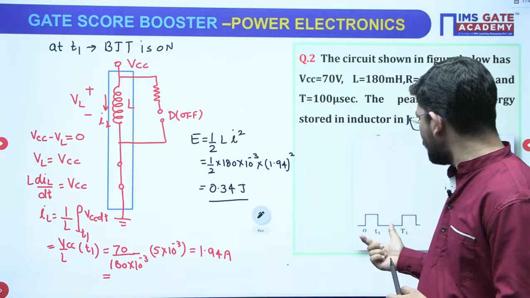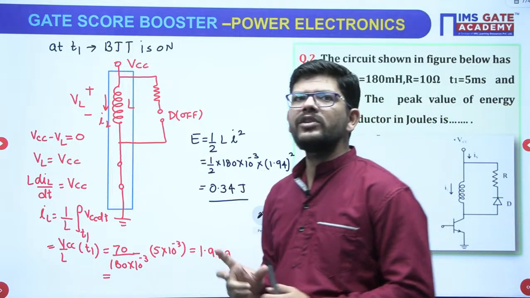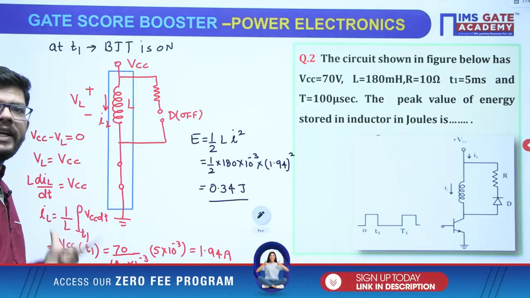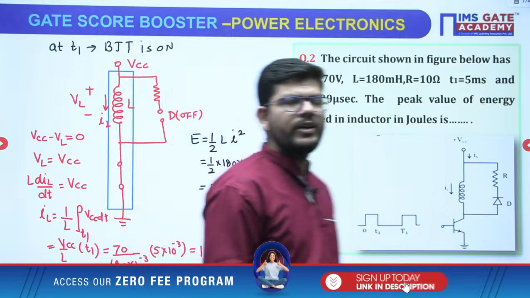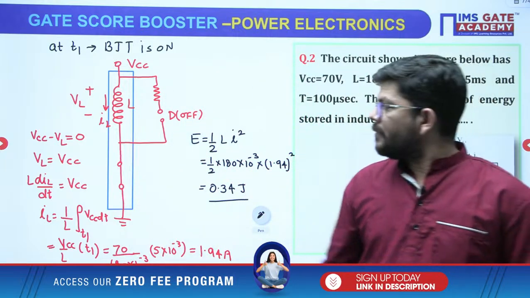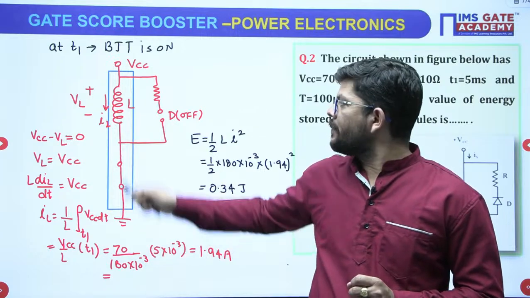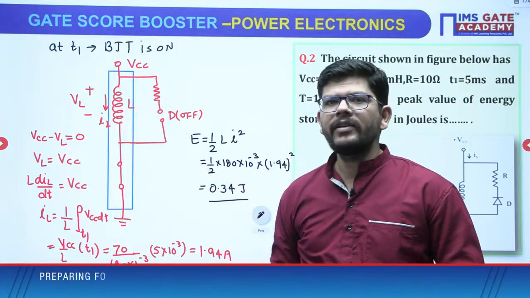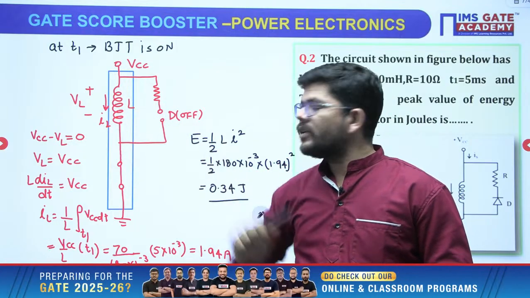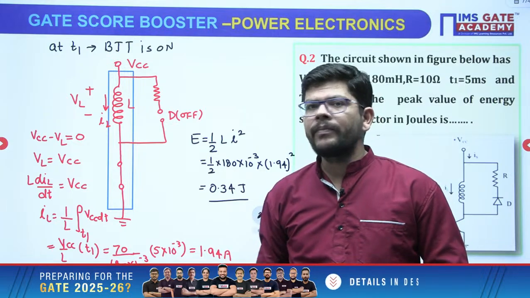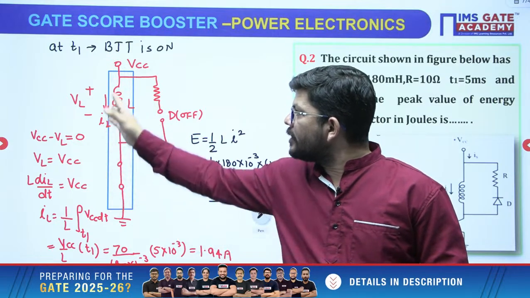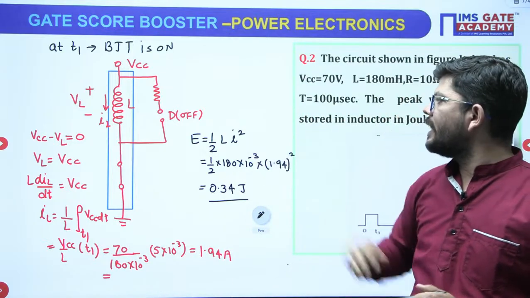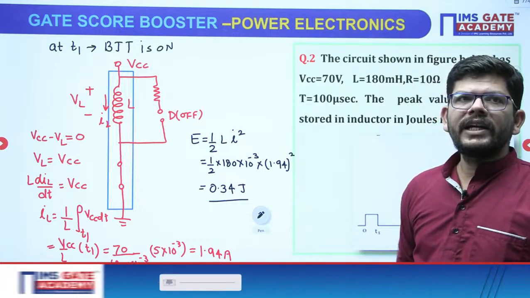The inductor will be storing energy during the time T1 when the switch will be on, meaning the BJT will be on. Got it? So is that question clear, how you will proceed for this particular question? At the time T1 the BJT will be on, so turn on the BJT. Now when inductor current starts increasing, it will start storing energy, and then the polarity of the inductor will be like this. Because of this polarity, the diode will be off, so this part of the circuit is inactive. Now the active part of the circuit is this. When you apply KVL, you will be able to calculate IL. After calculating IL, energy you know is half L I square, and you will get it like this.